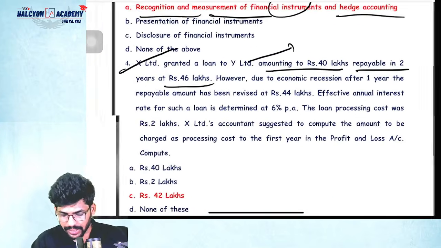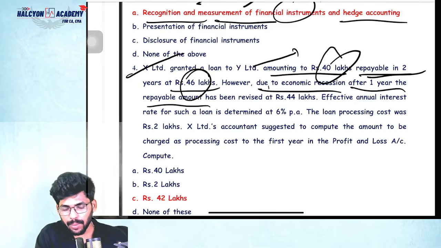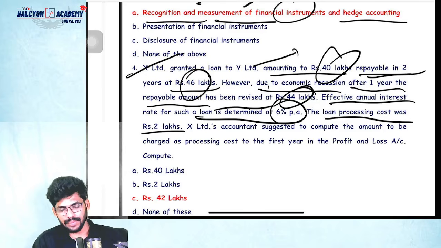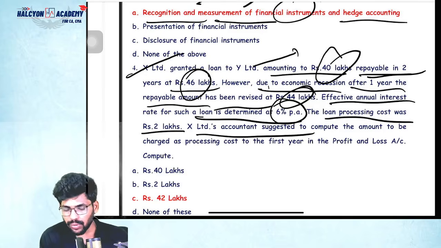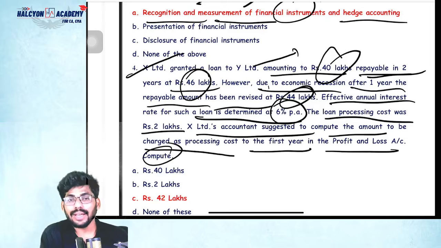Okay, so initially a loan of 40 lakhs was granted, which is repayable in 2 years at rupees 46 lakhs. However, due to economic recession after 1 year, the repayable amount has been revised to 44 lakhs. That's okay. Effective interest rate is 6%. The loan processing cost was 2 lakhs. The executive accountant suggested computing the amount to be charged as processing cost for the first year in the P&L. Say yes or no.